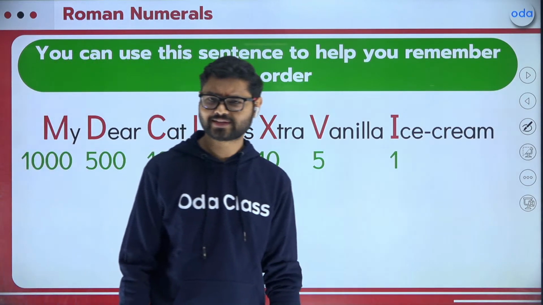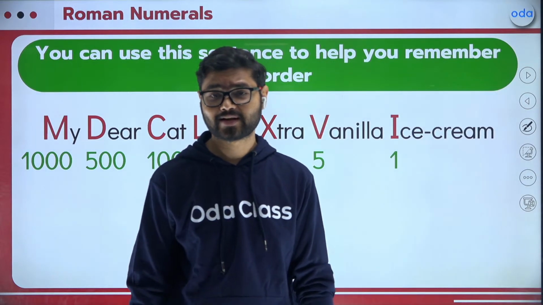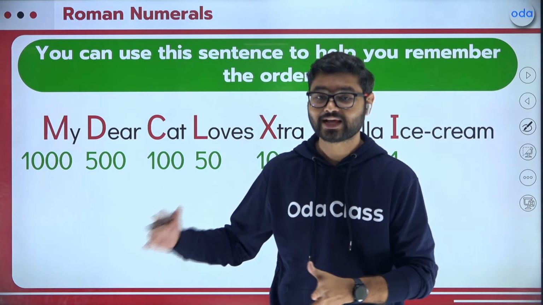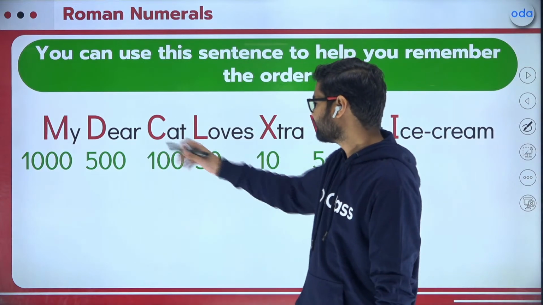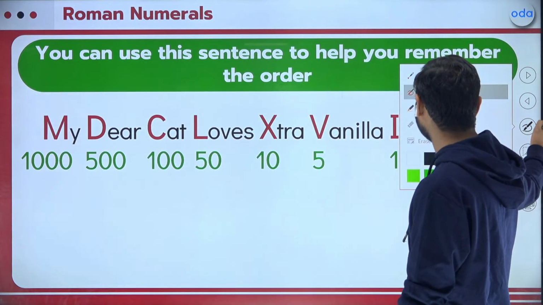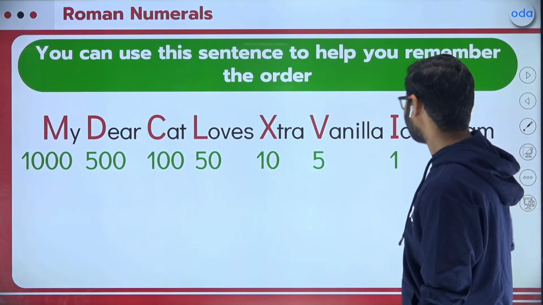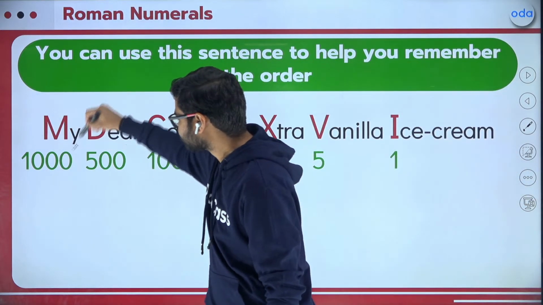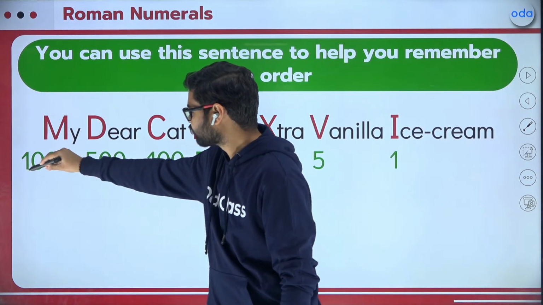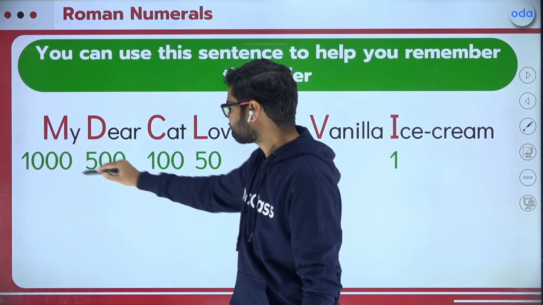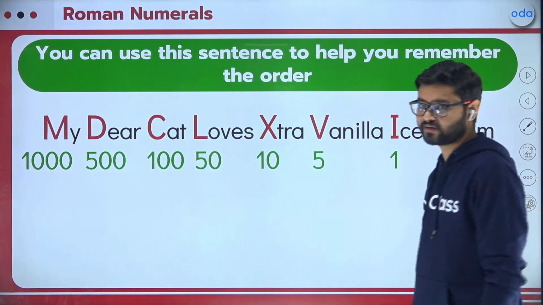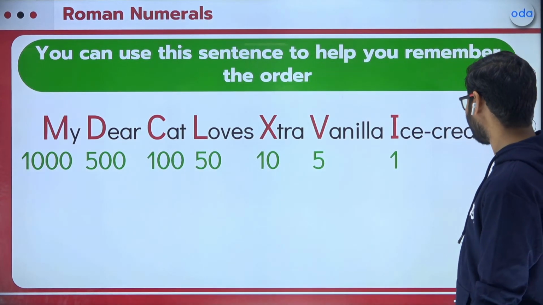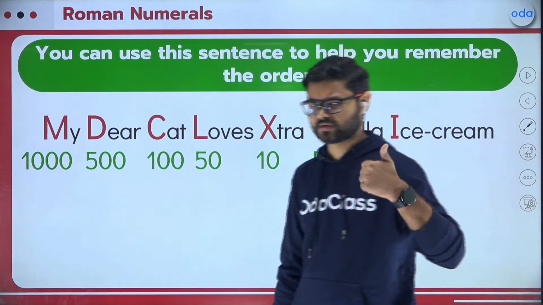Easy to remember this sentence? Actually, this sentence can help you remember all the symbols and their values. How? Have a look. My dear cat loves extra vanilla ice cream. So this is M for 1000, D 500, C 100, L 50, X is 10, V for 5, I for 1. Clear?